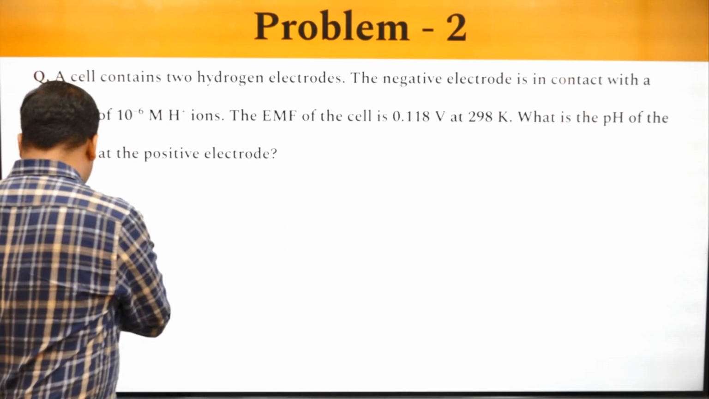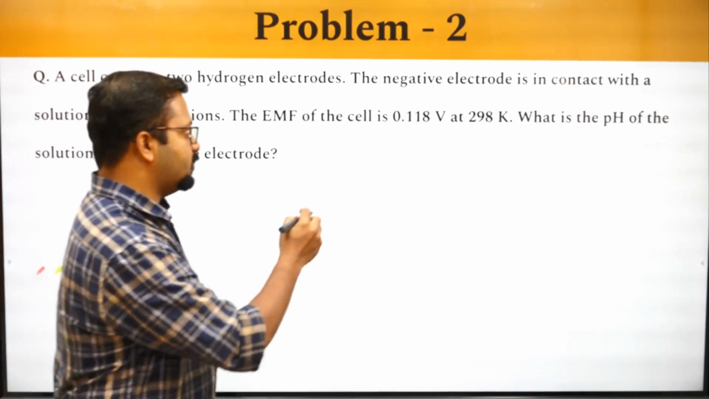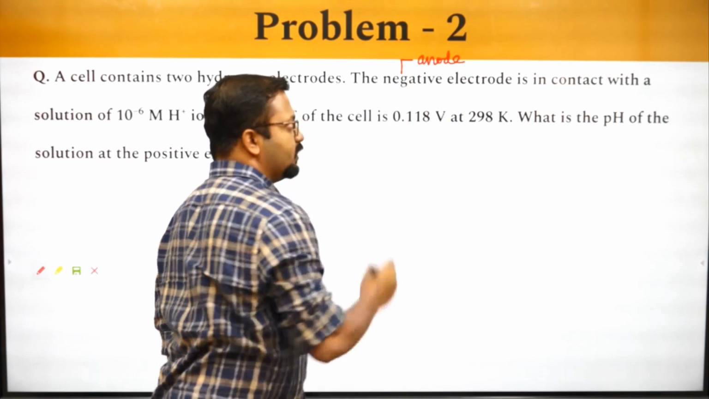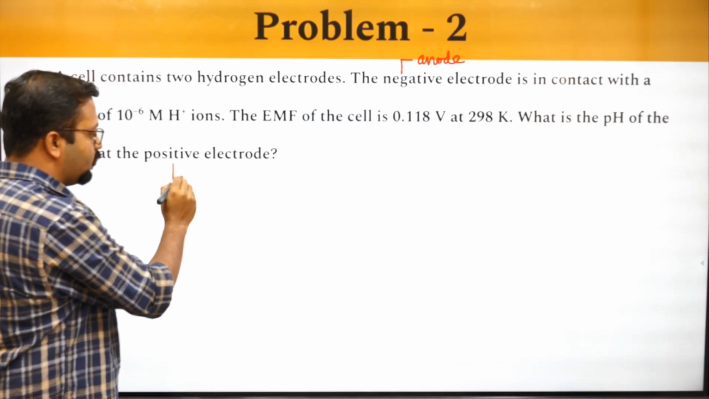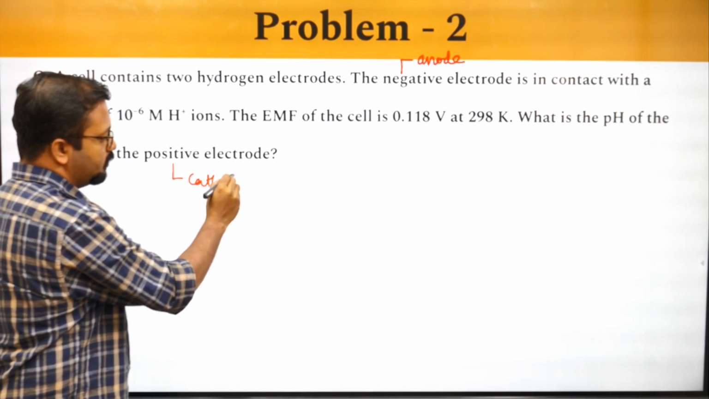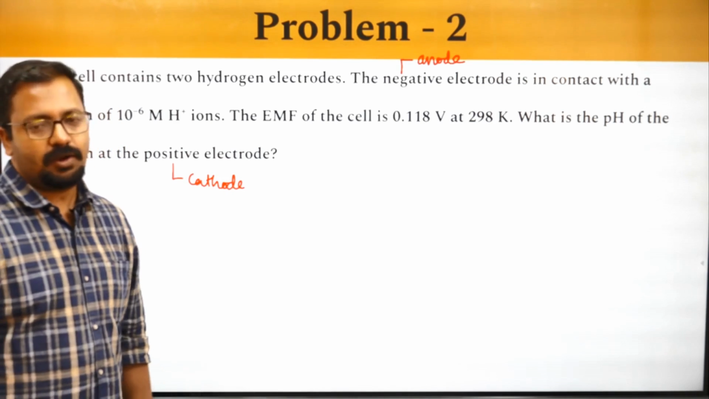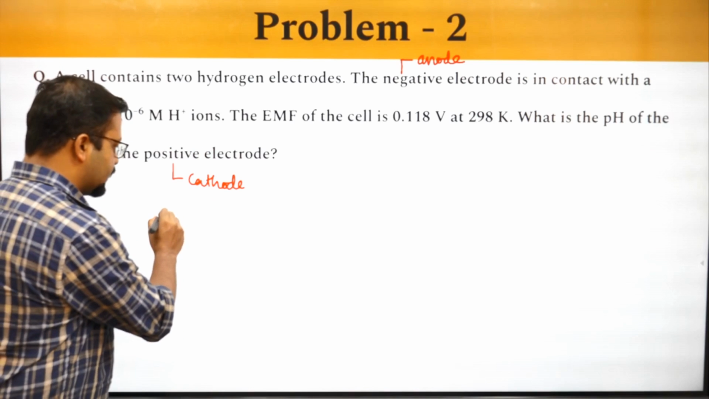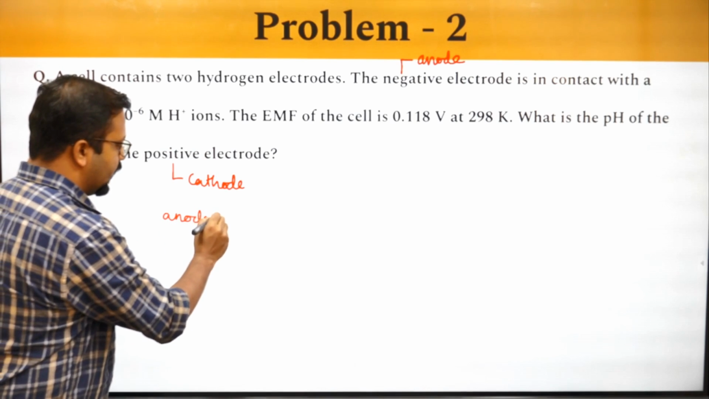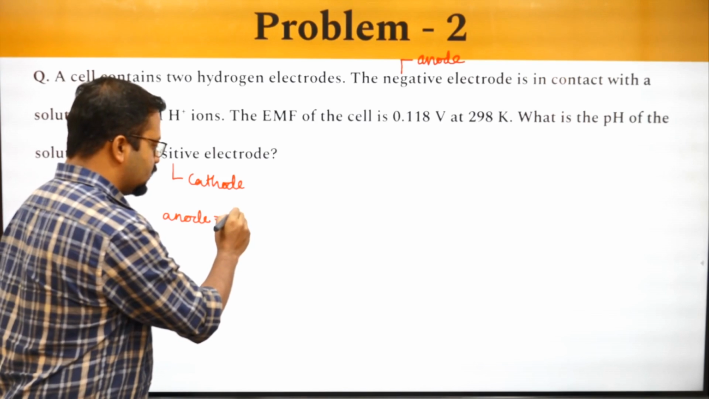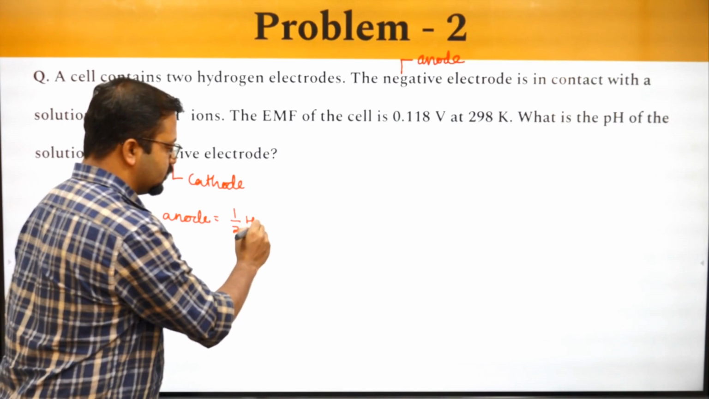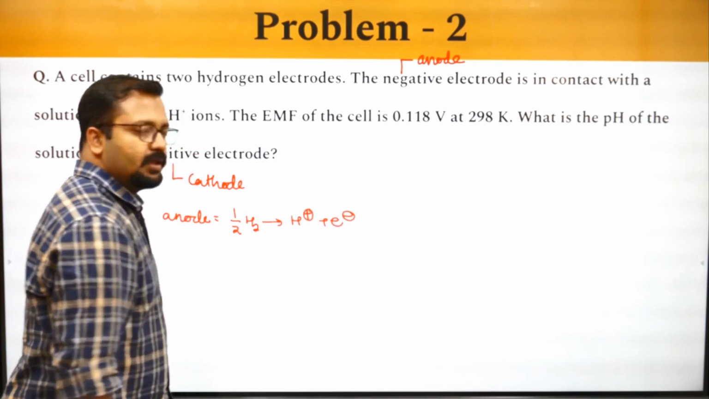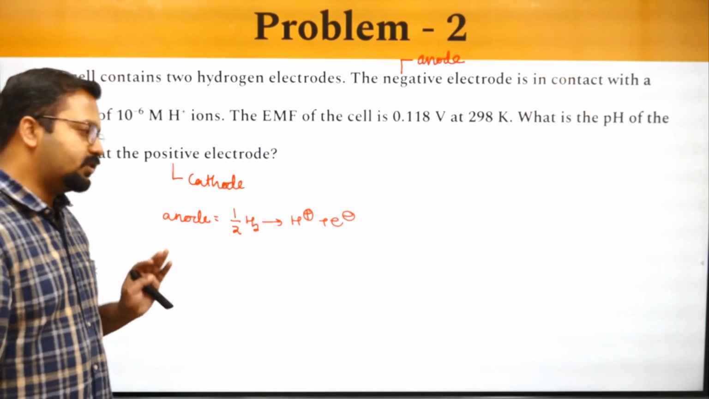So let's try and work out this problem. The negative electrode is the anode that we are talking about, and the positive electrode is the cathode. And since it is a hydrogen electrode, we can write it like this. At anode, the reaction must be like this. Hydrogen is undergoing oxidation. I will write it like this: H plus giving out an electron. I can write the Nernst equation for this very easily.